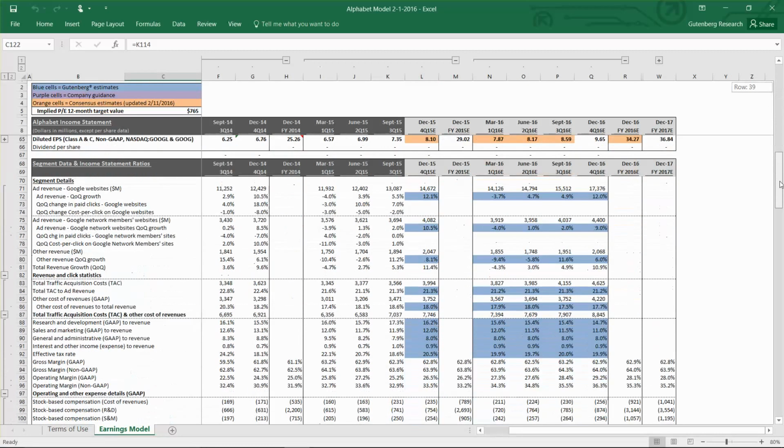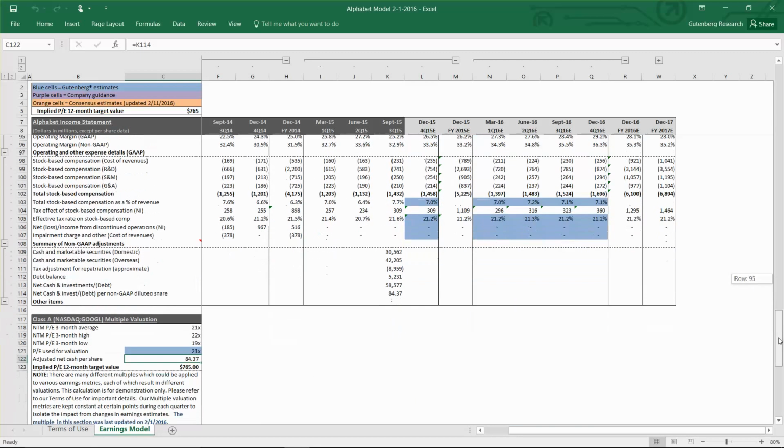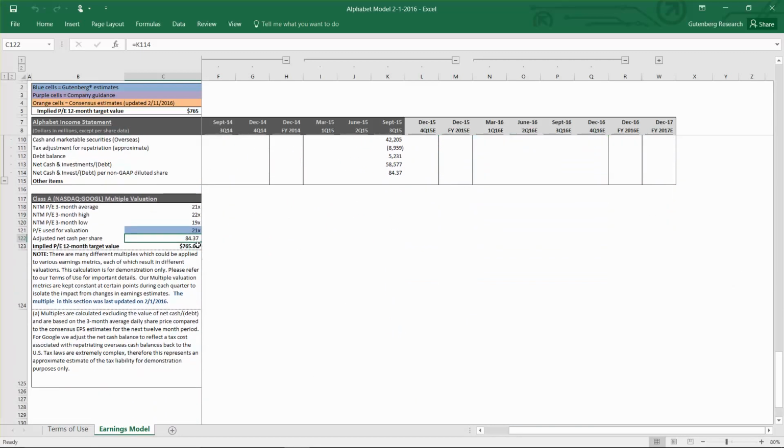So now that we have our model calibrated to meet consensus estimates, let's take a look at the valuation heading into the release. So we value Google using a next 12-month consensus EPS price earnings ratio, and that's on an ex cash basis. We're valuing the cash separately here. And we are not doing a discounted cash flow valuation. This is a tier 2 model, so no DCF here. So heading into the release, we are about at the average next 12-month PE ratio of 21 times. And so we have a price target of $765.